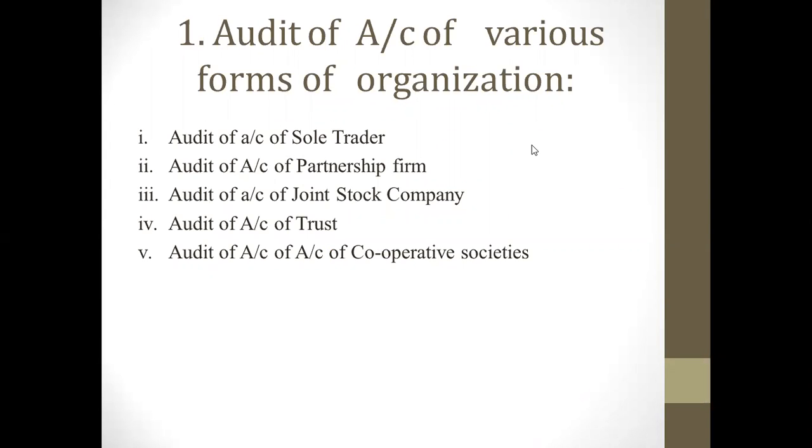According to the business organization forms, mainly there are 5 kinds of audits. The audit of the sole trader, the audit of partnership firm, the audit of a joint stock company, the audit of a trust, and the audit of cooperative societies.